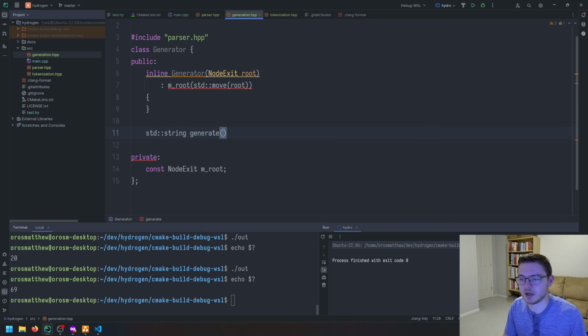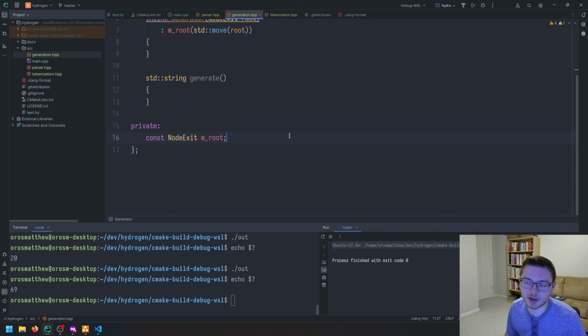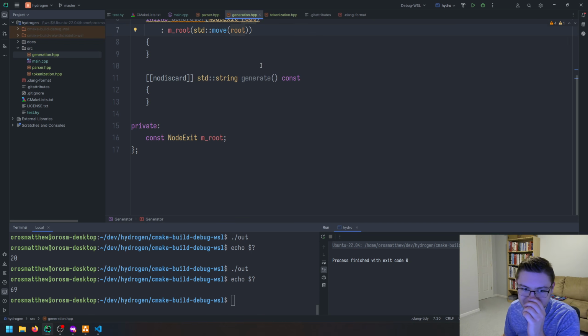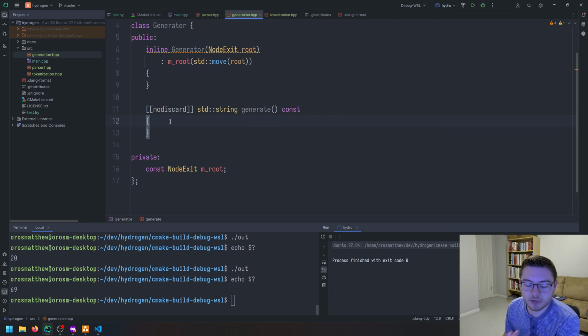So we'll have generate, just like that. And I think at the moment our generator won't actually modify anything, so this can be const for now. It probably won't stay const in the future, and because of that we can make this nodiscard. But we'll just make our linter happy in CLion. So we take in our node exit, and now we need to traverse this.